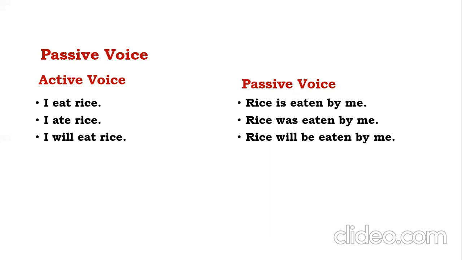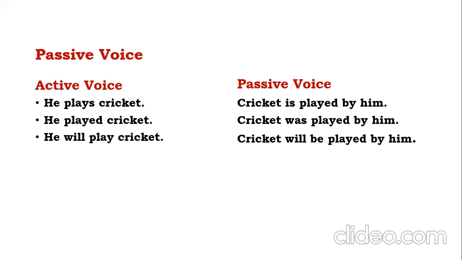You can see the first one is simple present. The second one is simple past. The third one is simple future. Accordingly, be verb changes. Rice is, rice was, rice will be. But the past participle eaten doesn't change. You can see that change. We have some other examples.